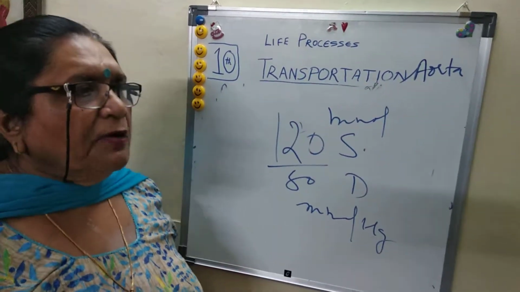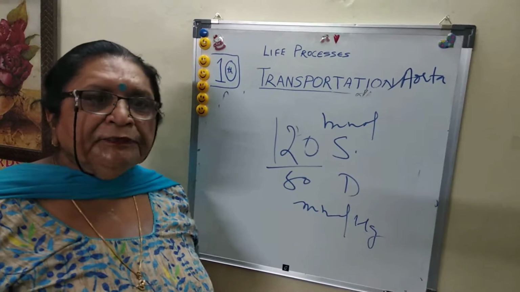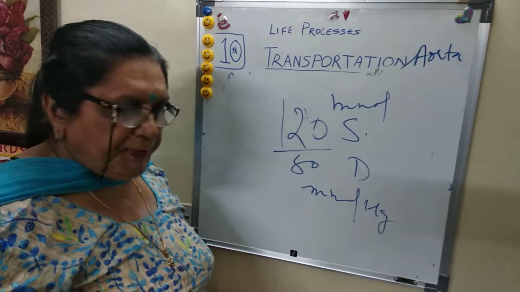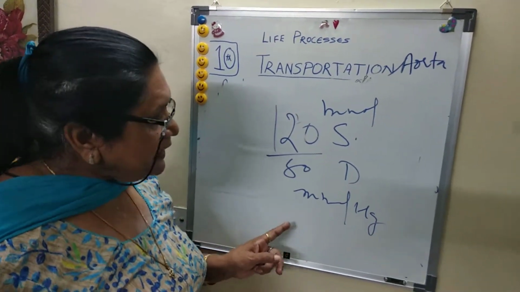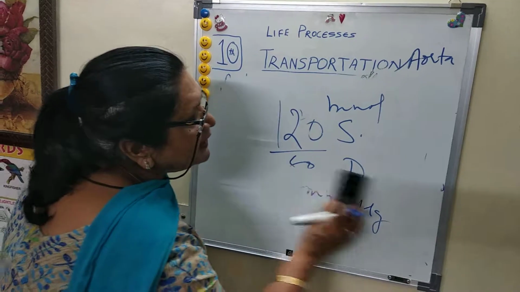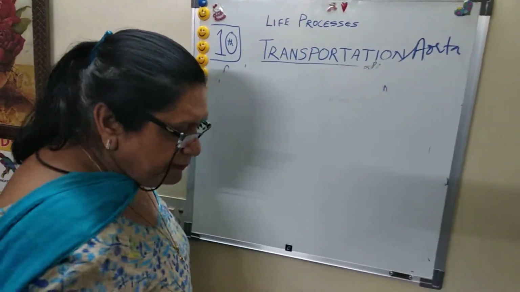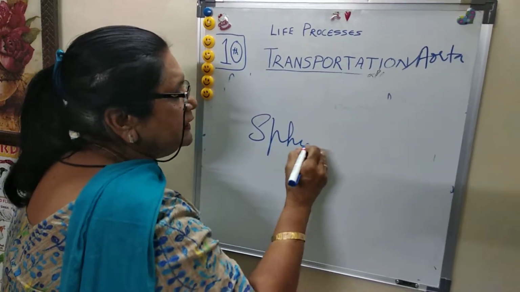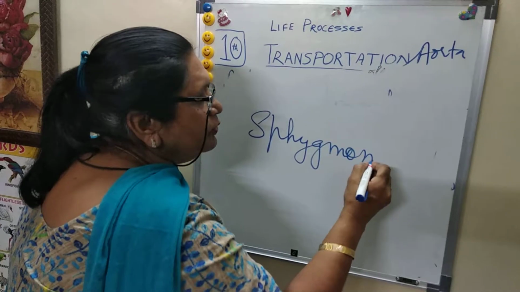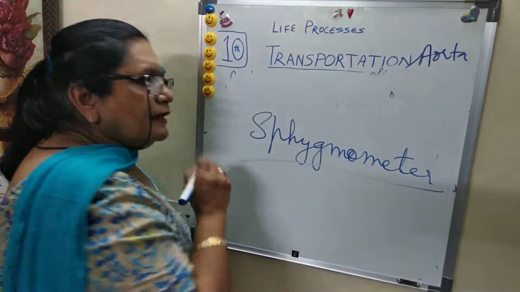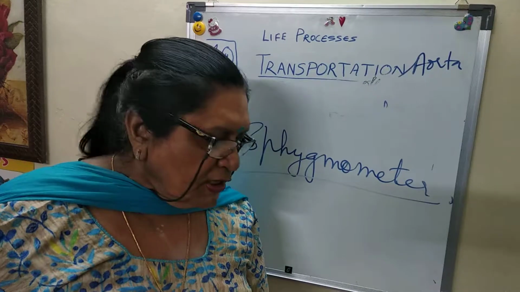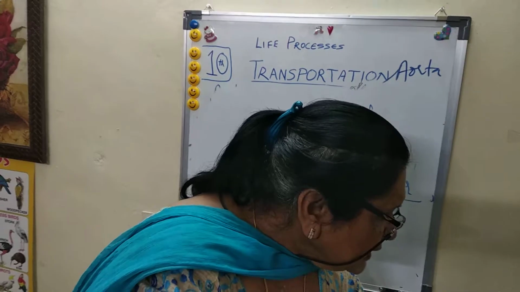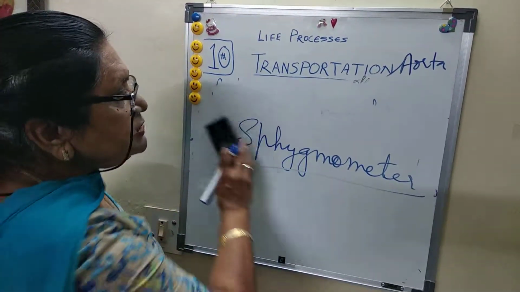Similarly, mm of mercury. Next point, how they can be measured. You must have observed the apparatus for BP checking. It has a rubber cuff and a pad with pumping. So it is called a sphygmomanometer, S-P-H-Y-G-M-O-M-E-T-E-R. This is the name of the device or instrument or apparatus used to check the BP.